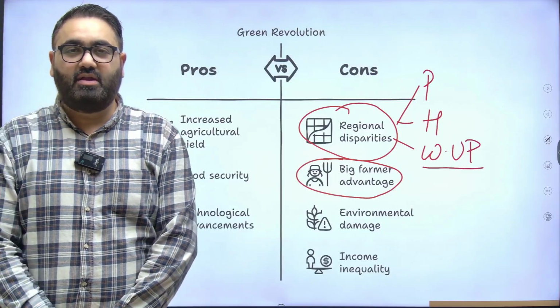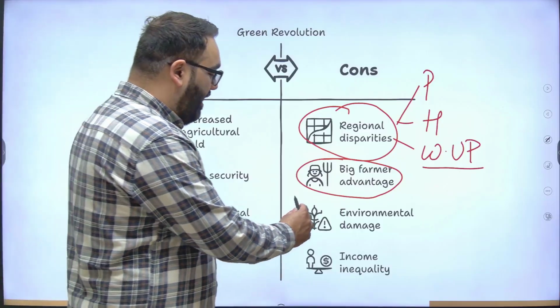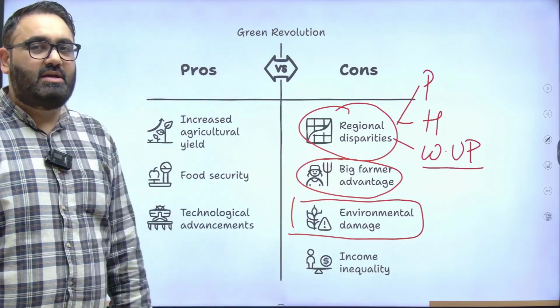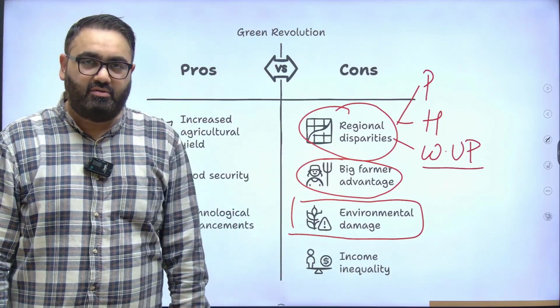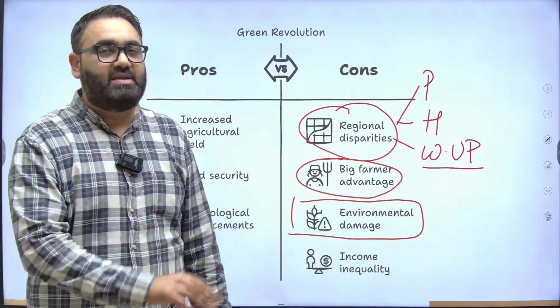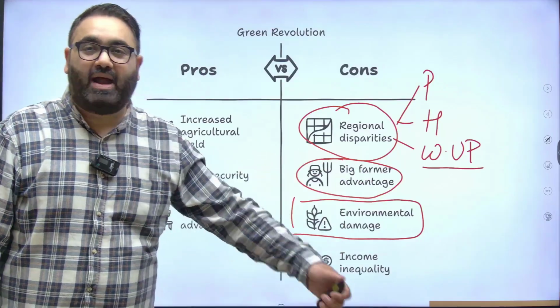One other aspect of green revolution that we are still suffering from is the negative environmental consequences. Please understand this. Green revolution supposedly pushed farmers to use a lot more pesticides and a lot more fertilizers. That obviously has a negative impact on the environment.